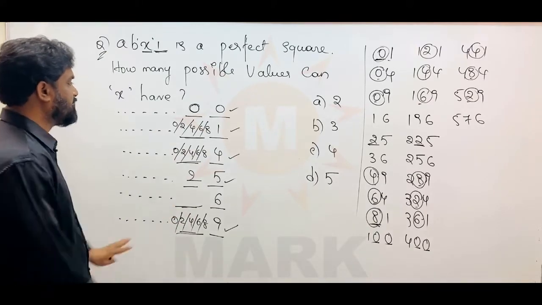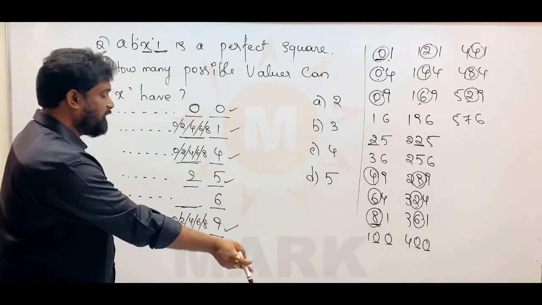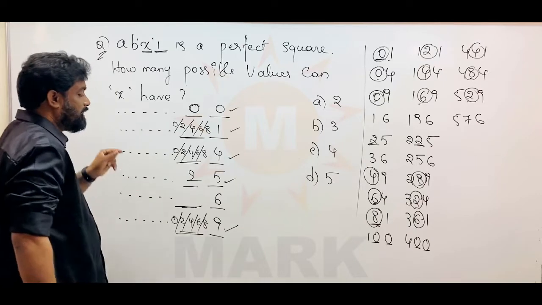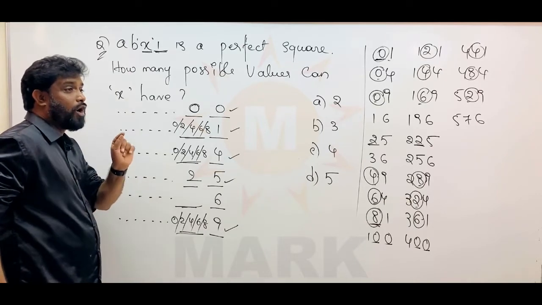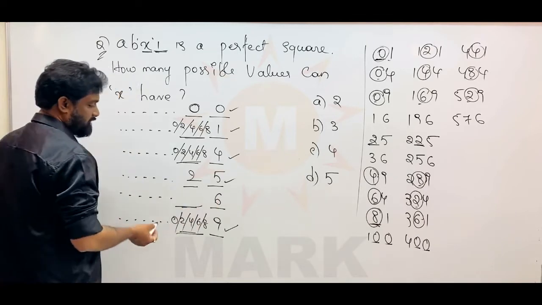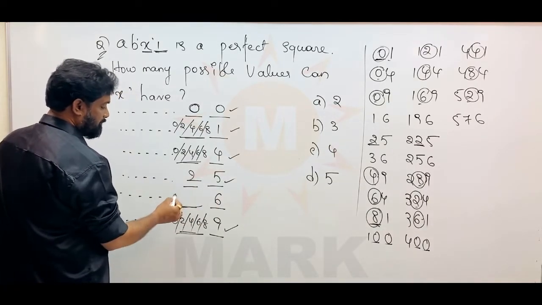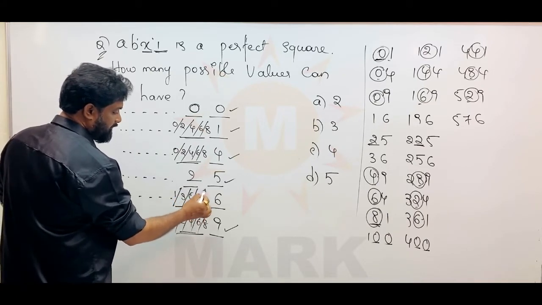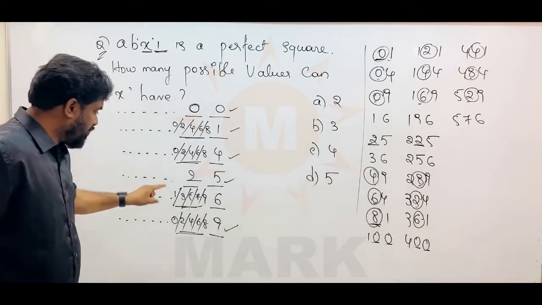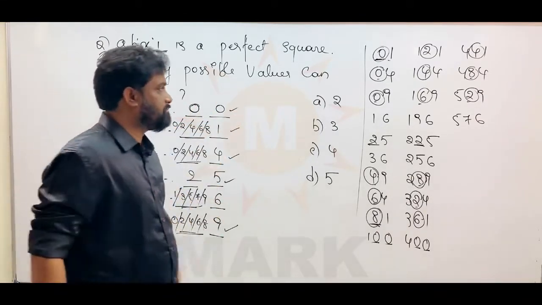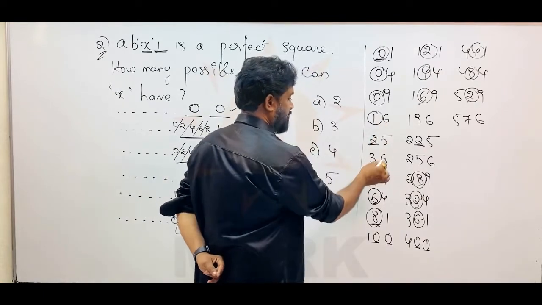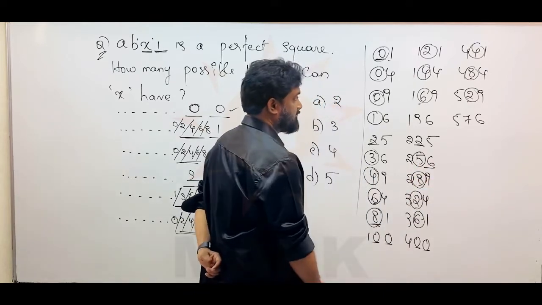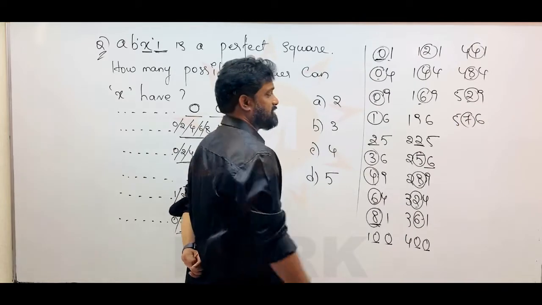Sir, what about 6? 6 is a different thing here. If the units place of a perfect square is 6, the tens place will always be an odd integer or odd natural number. 0 does not come. The possibility is 1, 3, 5, 7, 9. Only these will come. You can check if you want. For 6, 1 is here. For 6, 3 is here. Units place is 6, 5 is here. Units place is 6, 7 is here. Units place is 6, 9 is here.